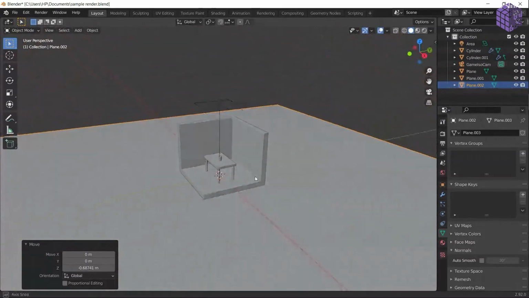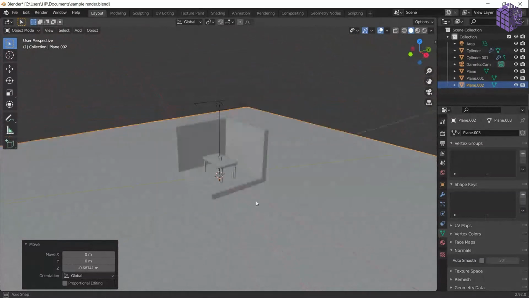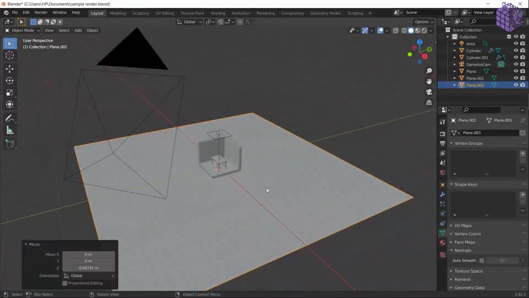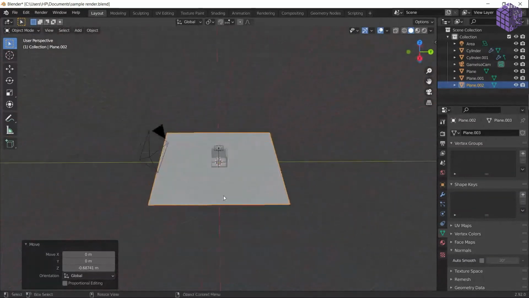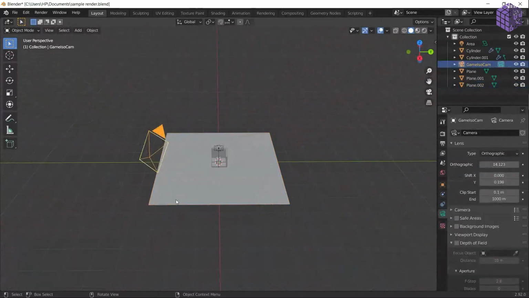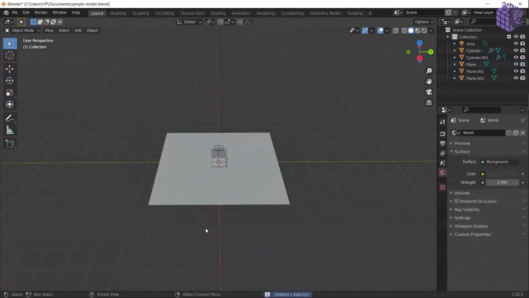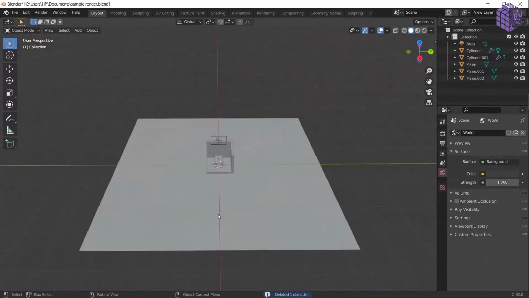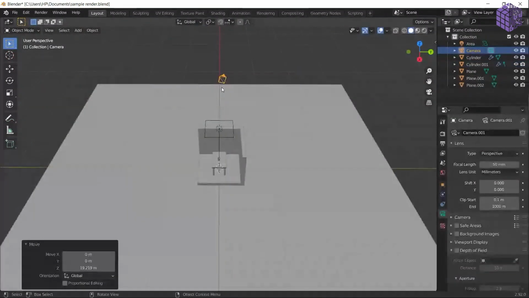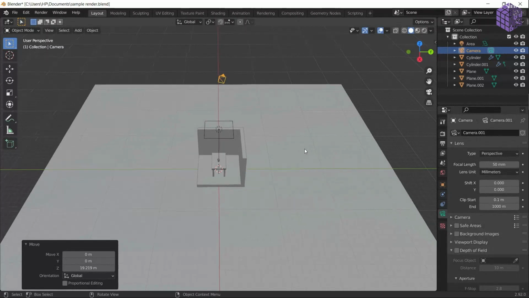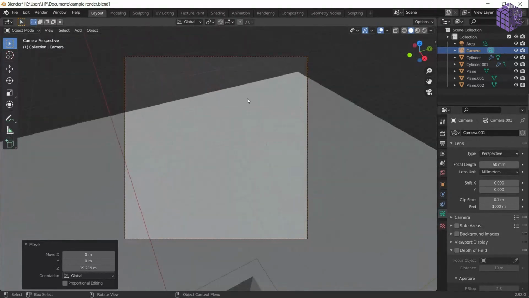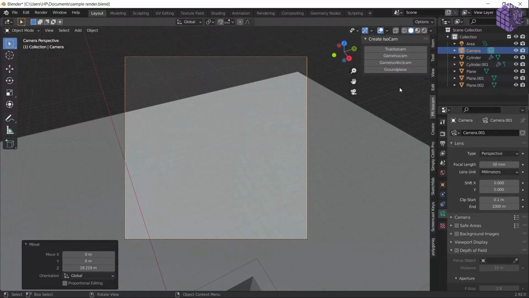We have a camera here. Let's introduce a camera. You can introduce a camera manually, but I have a plugin sort of thing. Let's just manually add a camera first. So we have a camera. To see how the thing looks from the camera, you have to press 0, and you can see through the camera. And let's lock the camera to the view. Now we can place the camera according to the view.